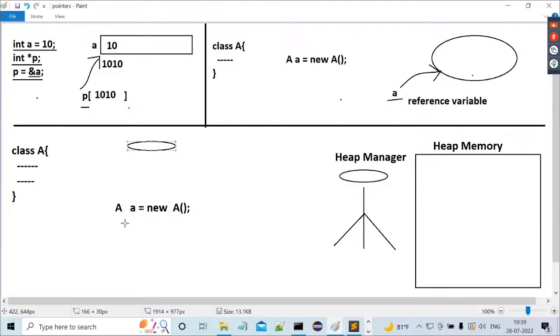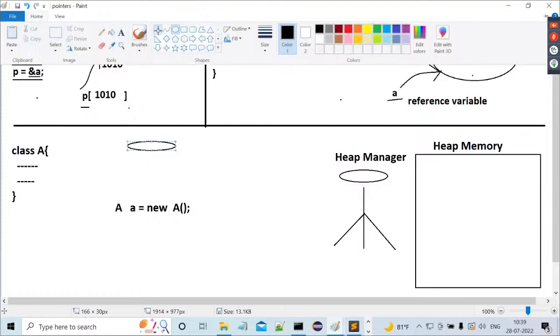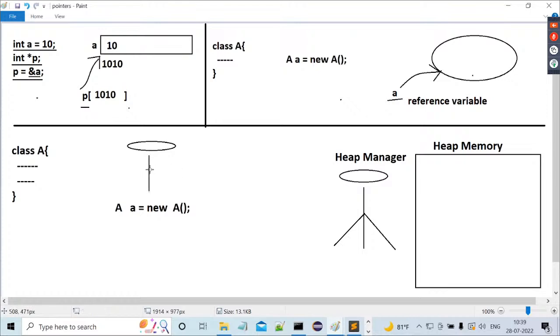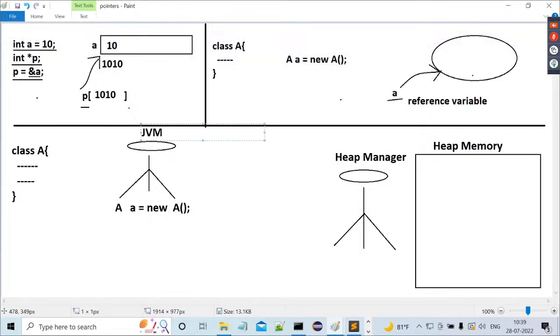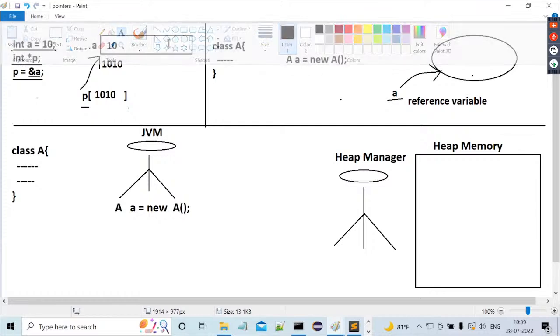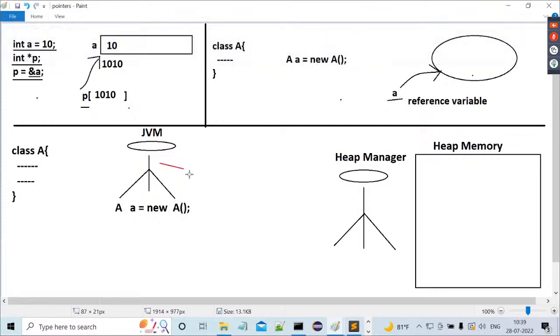So this is Java. The Java code would be executed by a person, and that person is the JVM. All of you understand this clearly. I'm going to talk about some internal content here. Everybody put more concentration here, this topic is very, very important. When the JVM executes this particular instruction, automatically, immediately, the JVM will send a request to the heap manager to create an object.